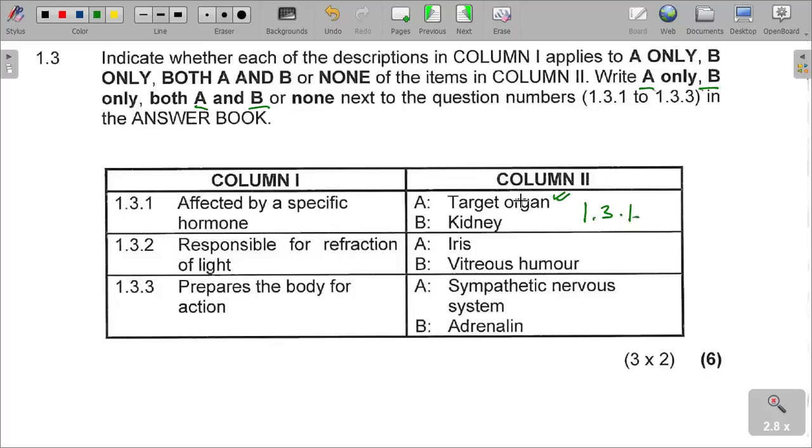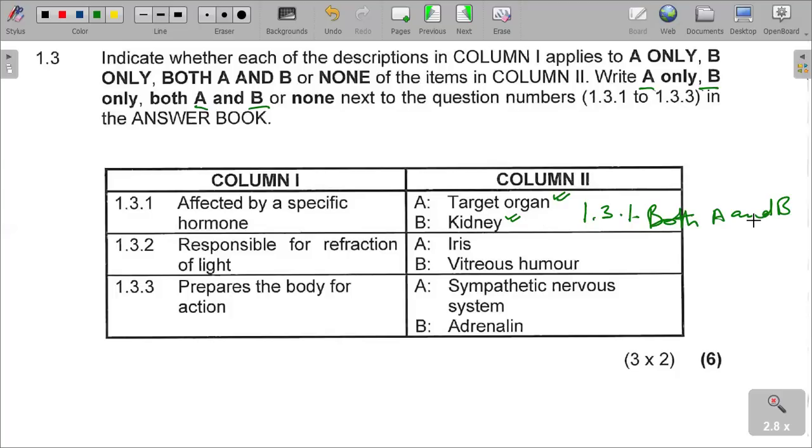And kidney is also affected by a specific hormone. So our answer is both A and B.